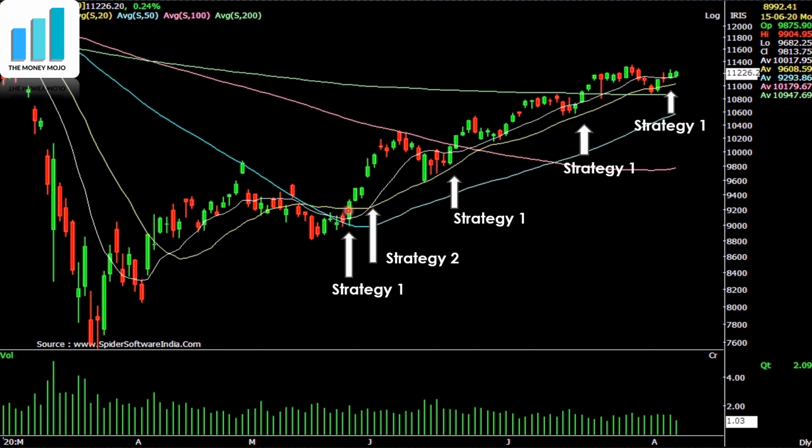So this is where I can take a buy, and then I can ride the trend up with the initial stop here around this level, which is the low of the day or the 2-day low. I can take any of that as the stop loss and then continue to ride with the trend.